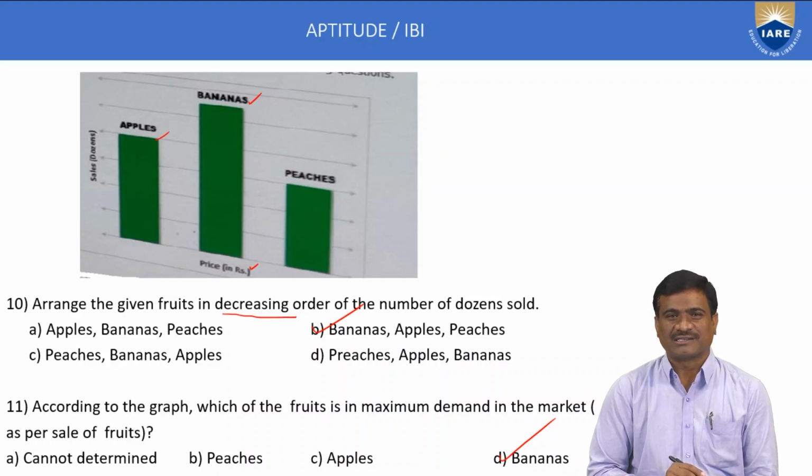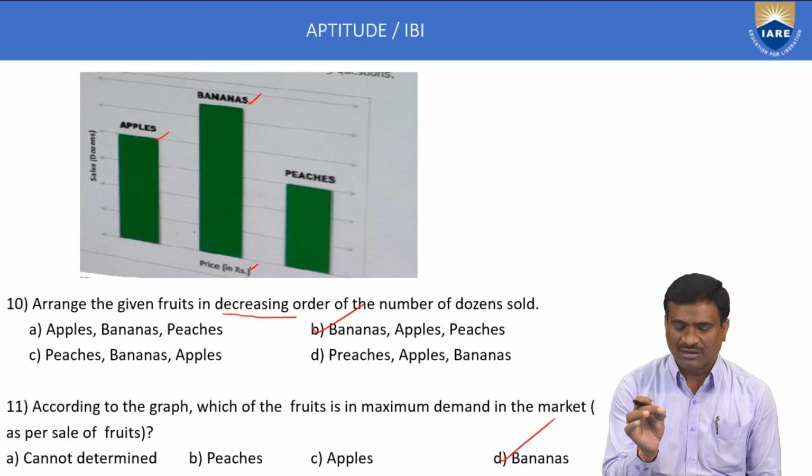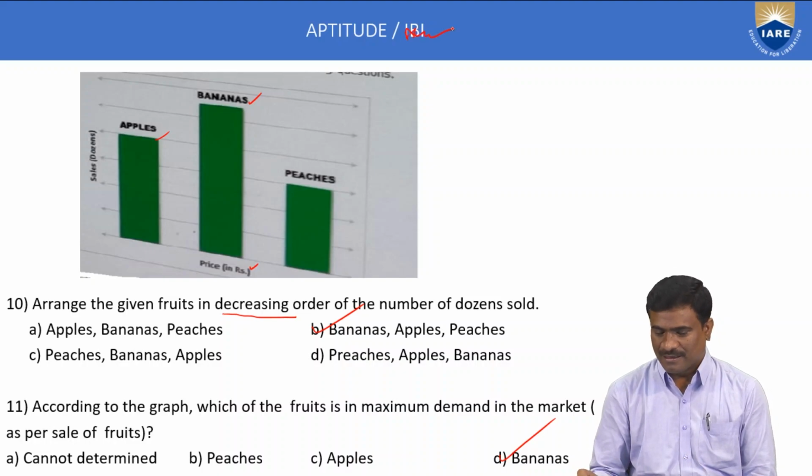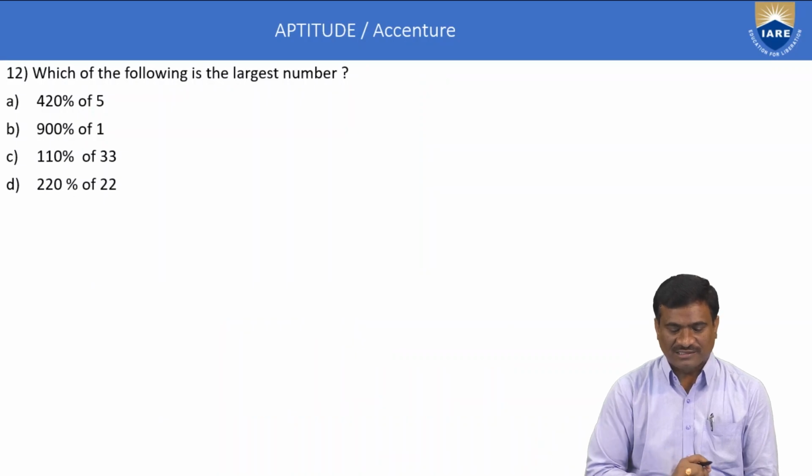Option D only correct. This is about data interpretation. Data interpretation. Next, 12th example.